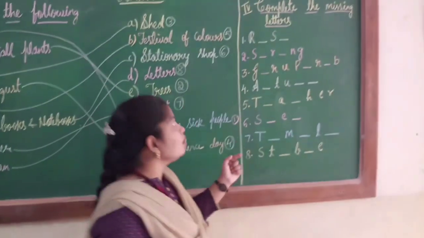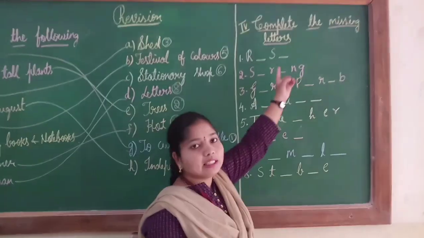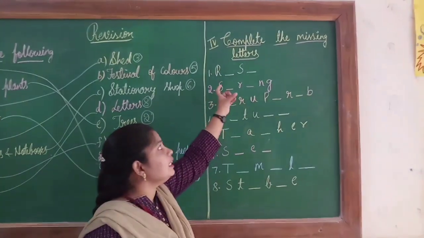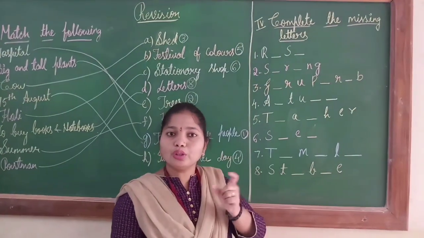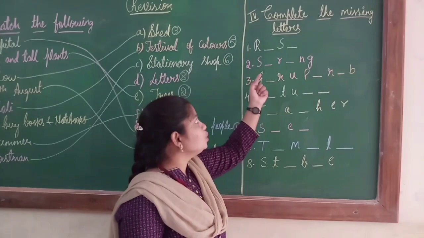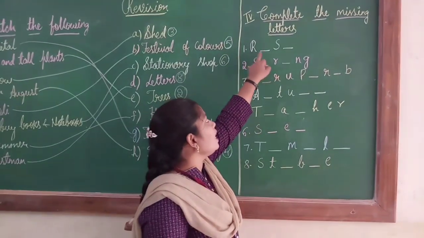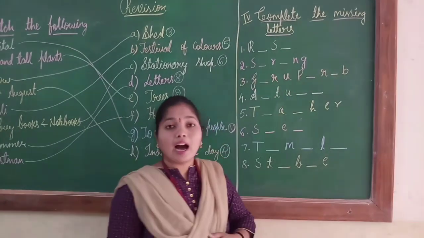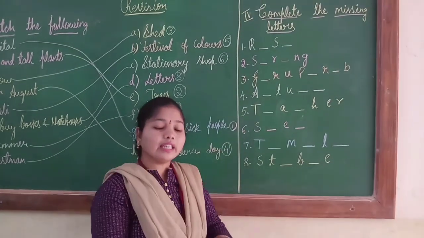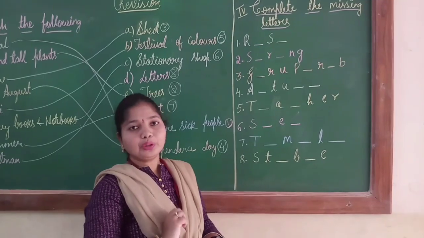Next, we will move to the 4th bit. That is complete the missing letters. Children, the letters will be there and one or two letters will be missing. That you should think and you should fill the missing letters. First, R dash S dash. R dash S dash means what, children? Think. Yes, it's a rose.